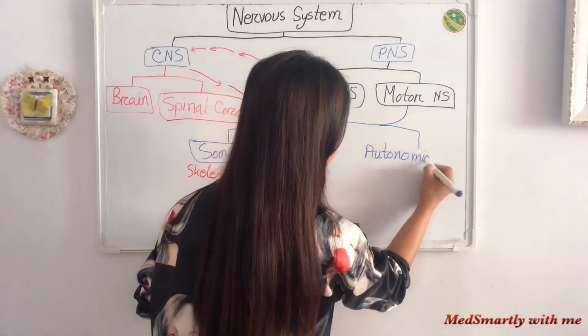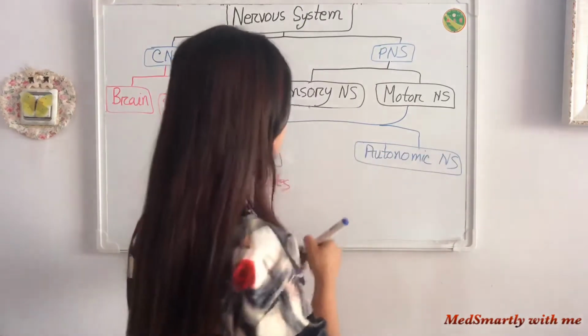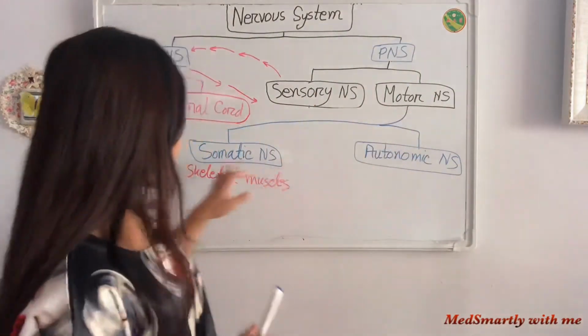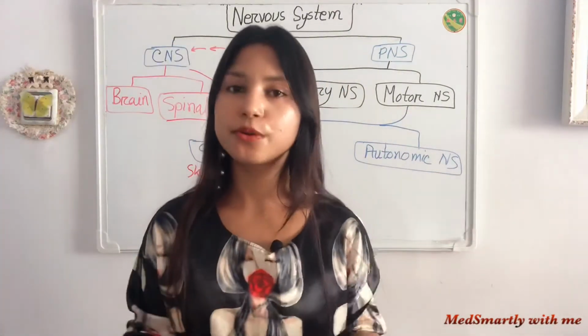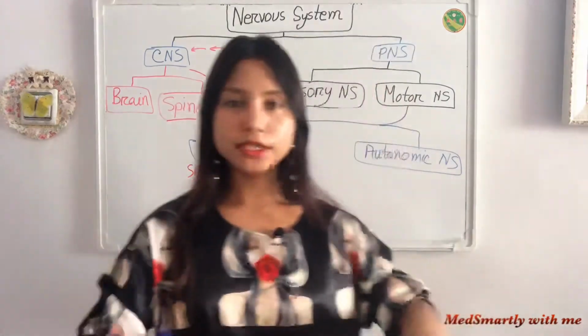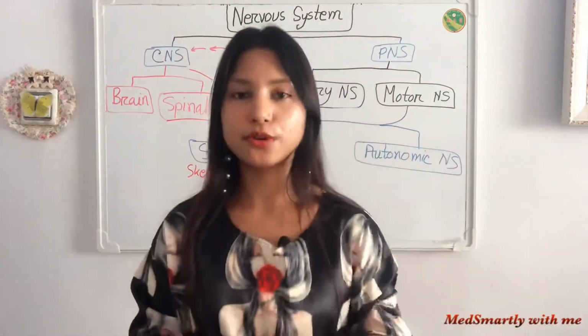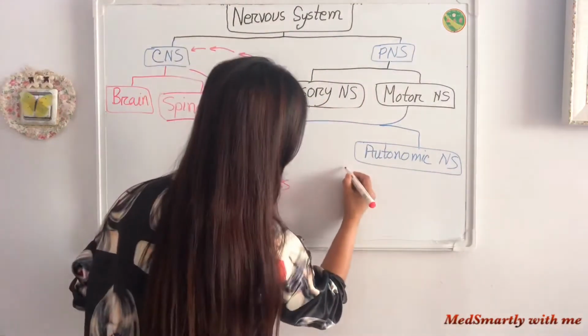These are called the autonomic nervous system. If our central nervous system gives a command to our somatic nervous system, or skeletal muscle system, we can control it. But if it gives a command to our autonomic nervous system, we cannot control it, like our smooth muscle action.